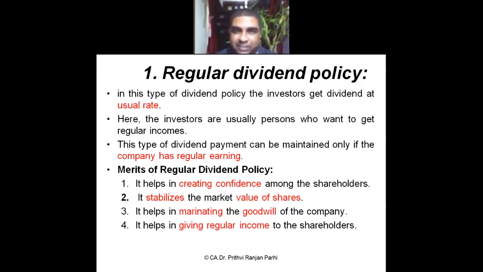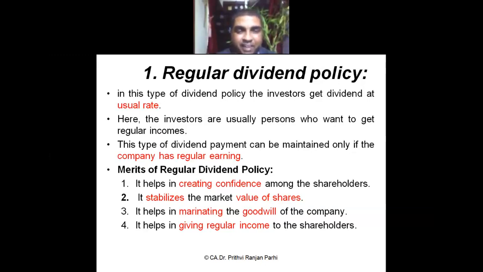Regular dividend policy has certain advantages. It creates investors' confidence. Shareholders become more confident. They feel that their investment is in safe hands. Then it stabilizes the value of the shares. Share value is maintained, it doesn't go down, because it signals to the market that the company is alive, the company is doing well.